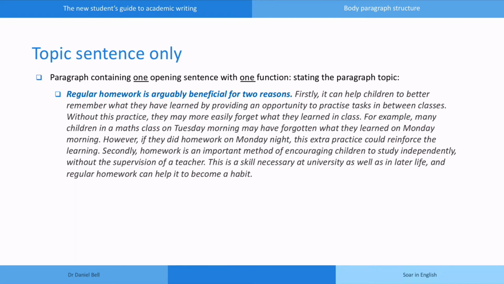Let's look at a third example of how we can open a paragraph. This example doesn't contain a topic frame. It doesn't contain extra background information. The paragraph begins directly with a simple topic sentence, telling us what the paragraph is about. Regular homework is arguably beneficial for 2 reasons. So we've seen that you can begin a body paragraph by directly stating the topic, like here, or you can precede this with some background information or context, either in a separate sentence or in the first part of the same sentence.